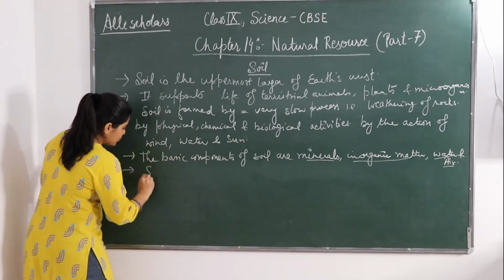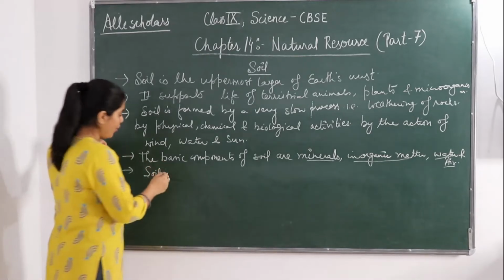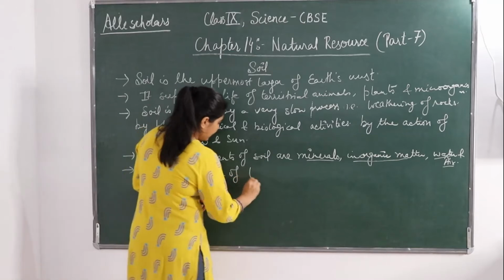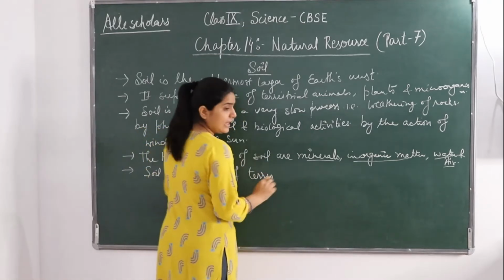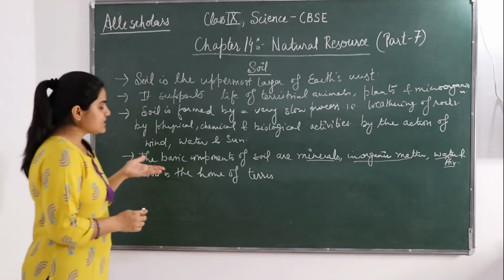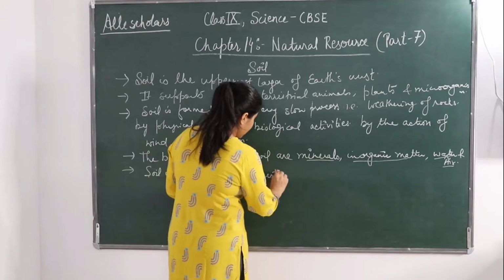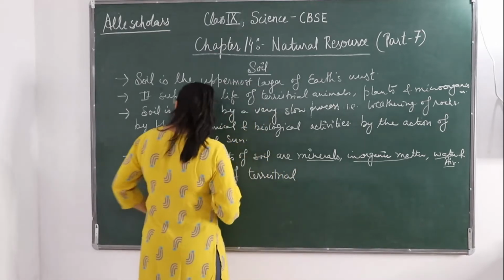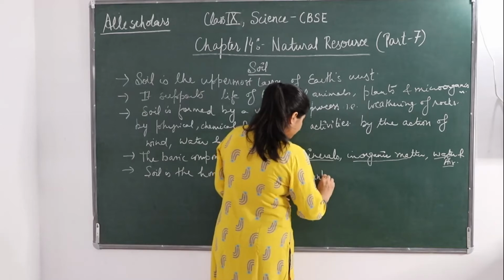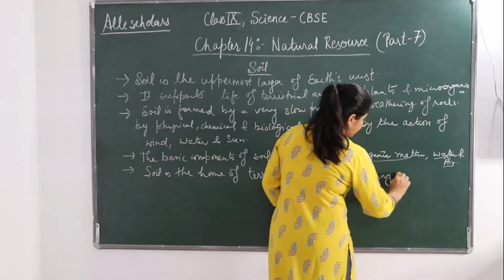Okay, so soil is the home of terrestrial plants, not all plants, because some grow in water, some on rock and other things, and some plants are climbers. Soil is the home of terrestrial plants and also many microbes.